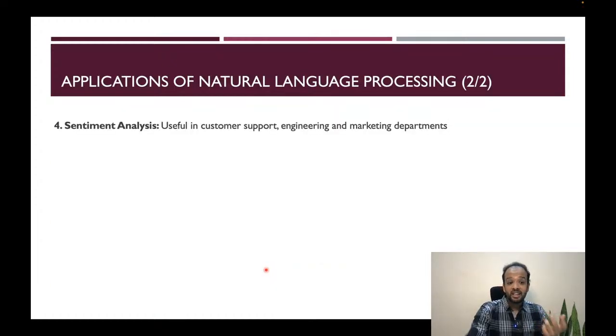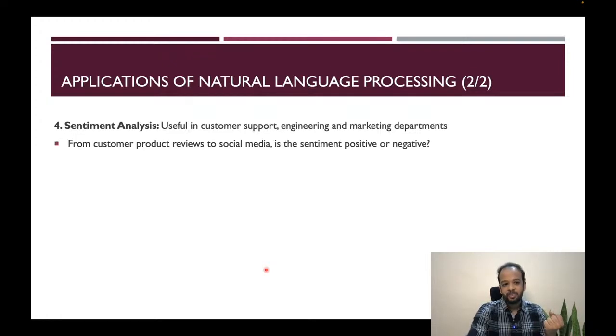Looking at sentiment analysis, that's another feature. It's very useful in customer support, engineering, and marketing departments. Social media has a lot of sentiment analysis going on beneath the hood, and it flags harmful or offensive content. That's an almost similar application to sentiment analysis, tagging different kinds of content based on what the language is, what the content is, and so on.